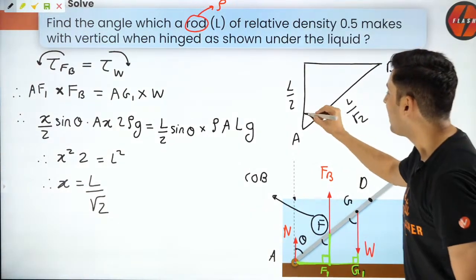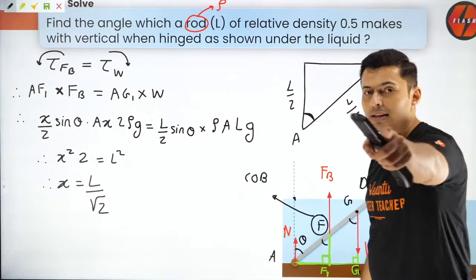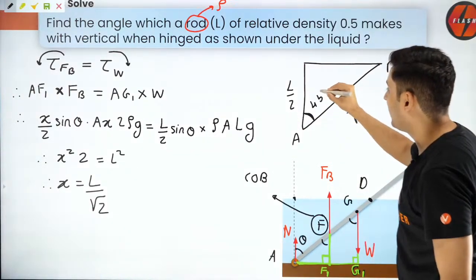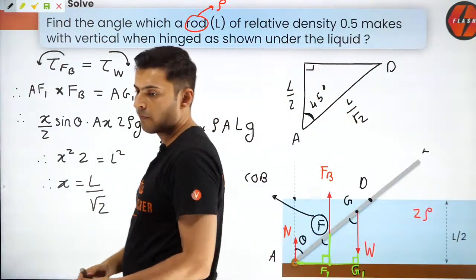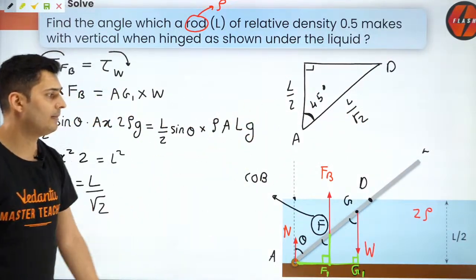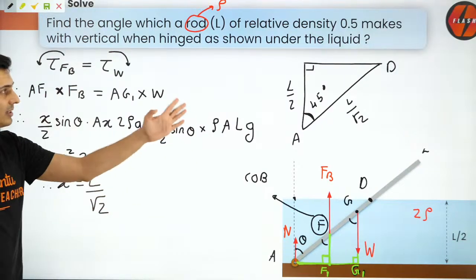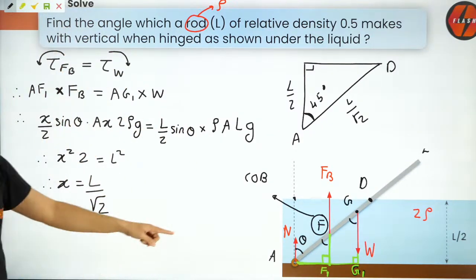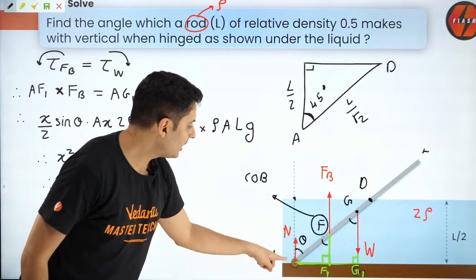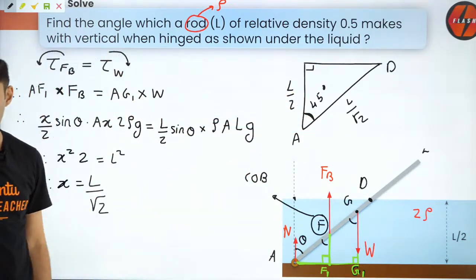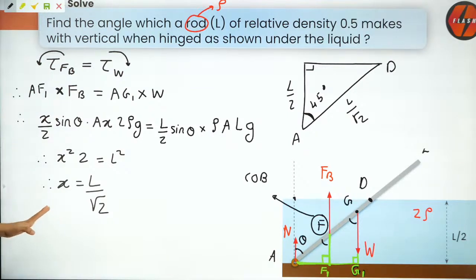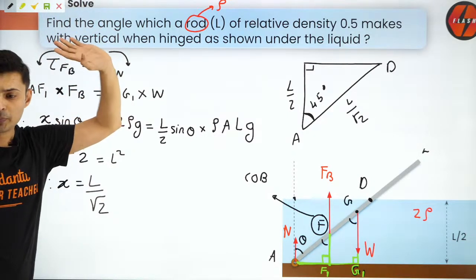So how much will this angle be? Think about it. This angle will be 45 degrees. That's it. That's how you get the answer. So this is a proper advanced level question, guys, based on buoyant force, center of buoyancy and other things. If A to D was X, and A to this point was L by 2, this angle obviously has to be 45 degrees. Understood, everyone? Excellent. Shall I erase? Shall I go ahead? Come on guys, I'm waiting for you. Yes.